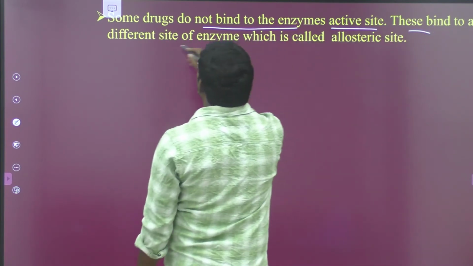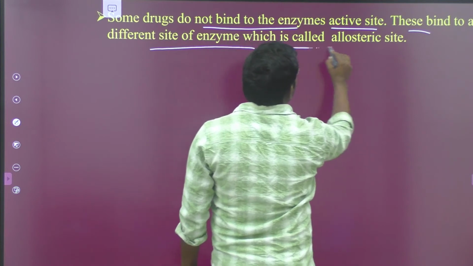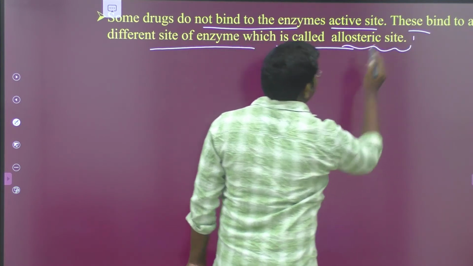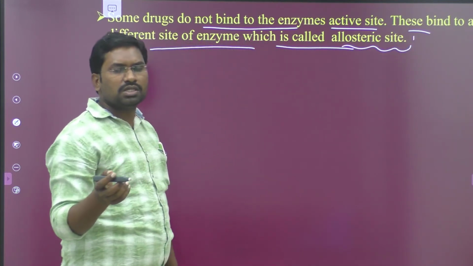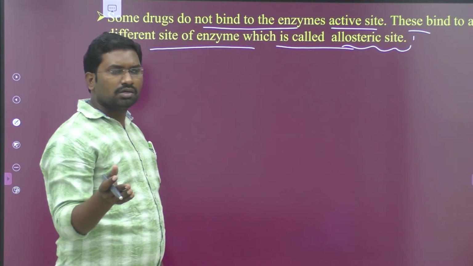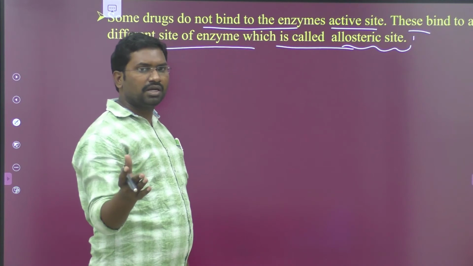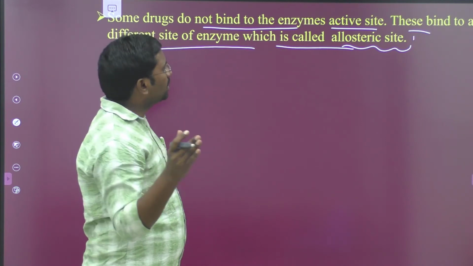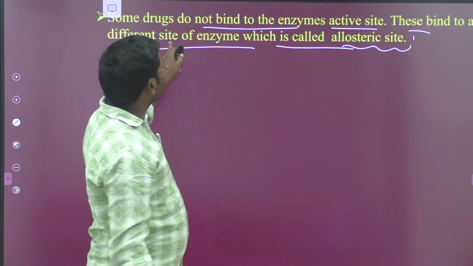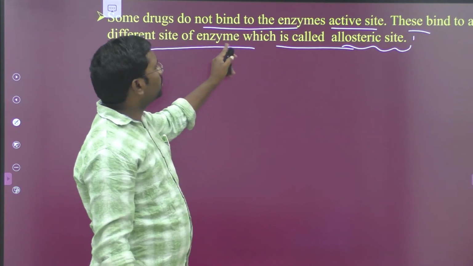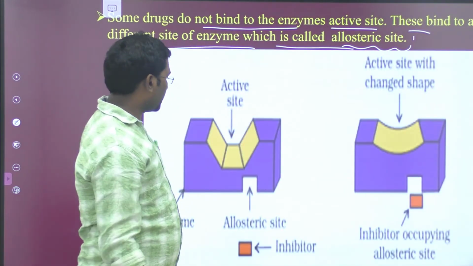These bind to a different site of the enzyme, which is called the allosteric site. In the previous image, you saw that the drug blocks only the active site of the enzyme. But some drugs may not block the active site; instead they bind to a different site of the enzyme, which is called the allosteric site, in this manner.